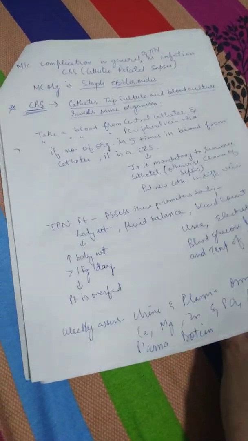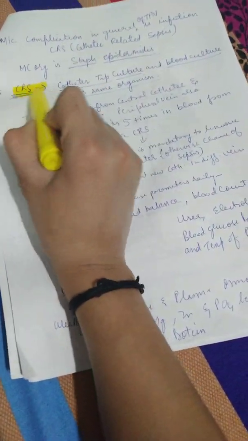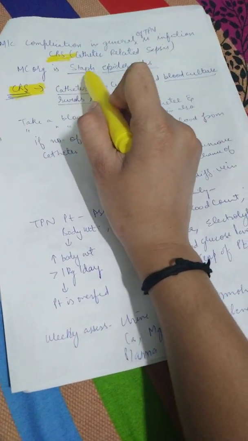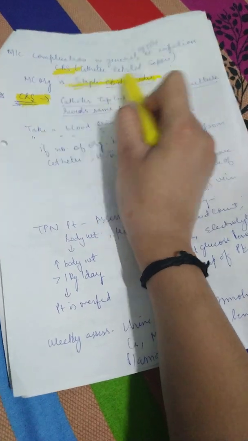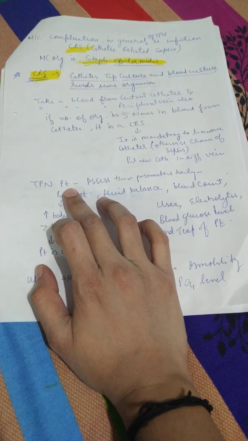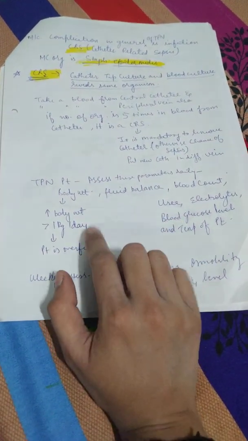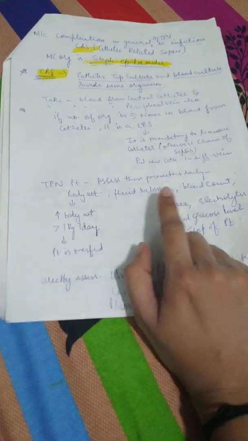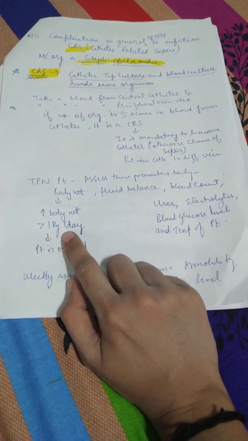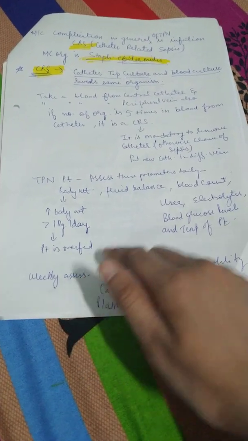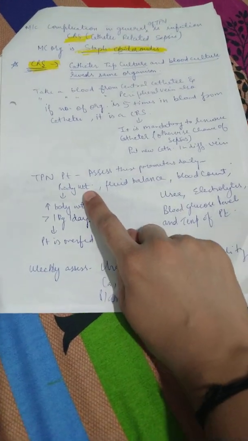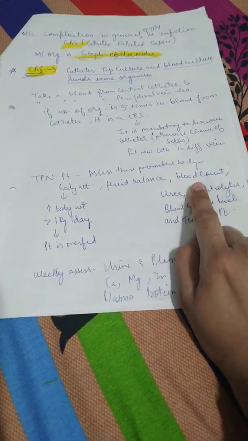Then the next page has something for CRS, which we have already learned, and in CRS the organism responsible is Staph epidermidis. This you can remember. And if the patient is on TPN, we have to assess these parameters: the body weight of the patient, the fluid balance, the blood count, and if the body weight is increasing by more than 1 kg per day, that means the patient is overfed, so lower your feed. You have to see daily the body weight, the fluid balance, the blood count, urea,